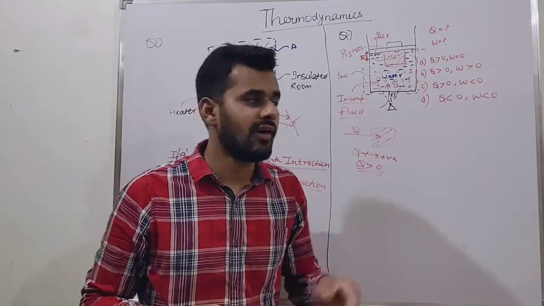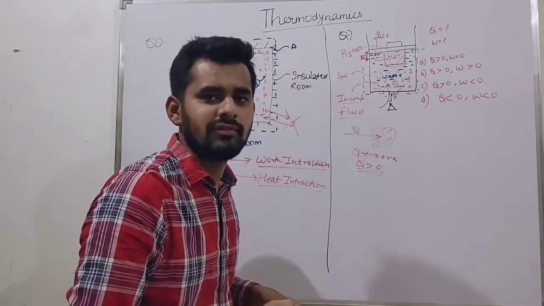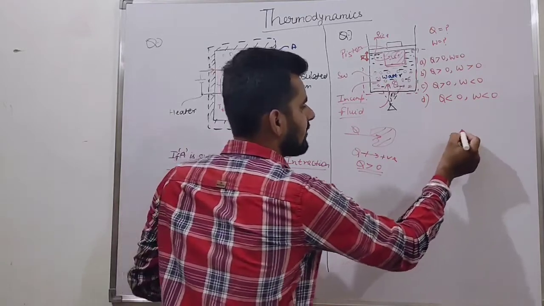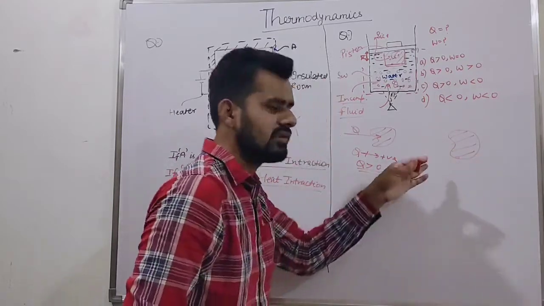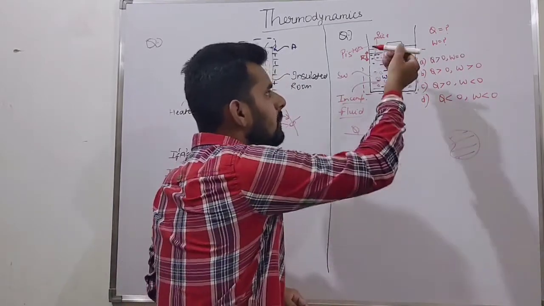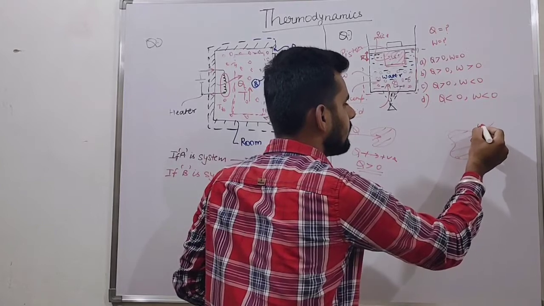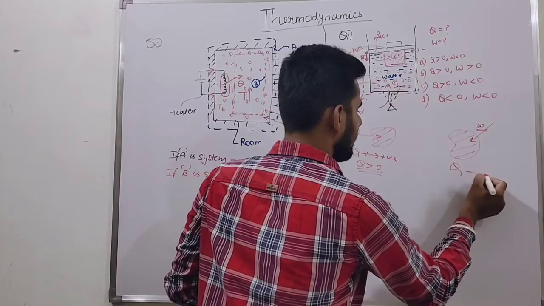We already discussed that in case of compression, work is taken as negative. How? Suppose this is our system. For piston movement, we have applied work to it. So it is taken as negative.